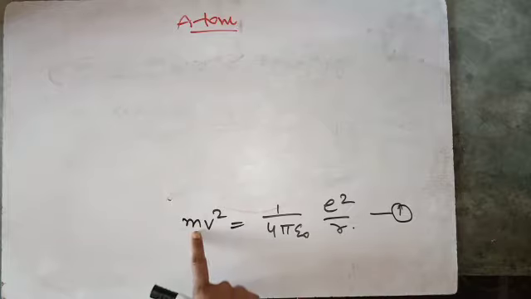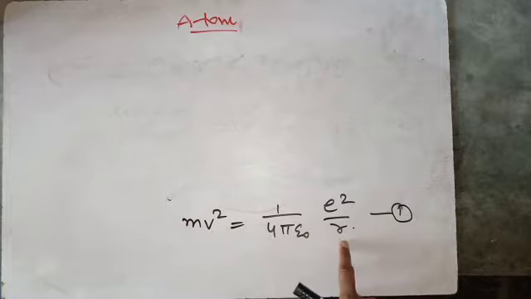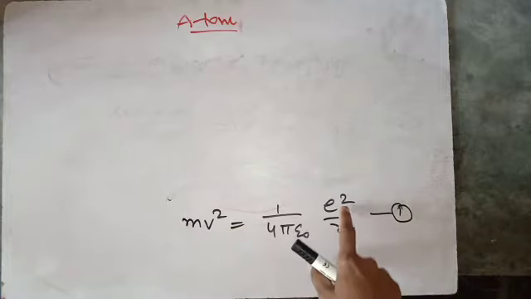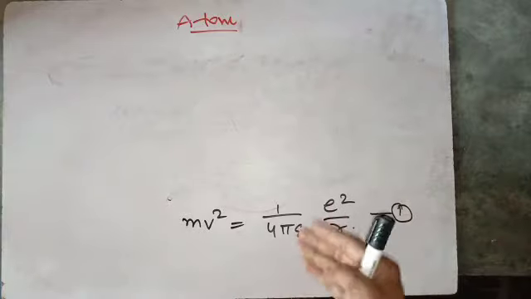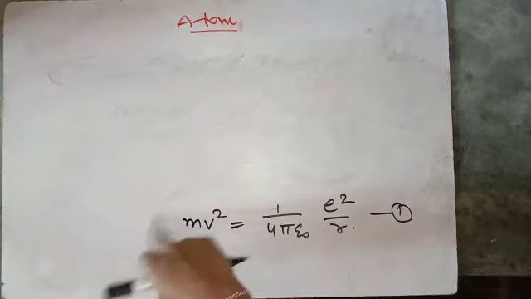In this equation, m is the mass of the electron, v is the velocity of the electron, r is the radius of the orbit and e is the magnitude of the charge of the electron. Just write all these sentences in your notes.